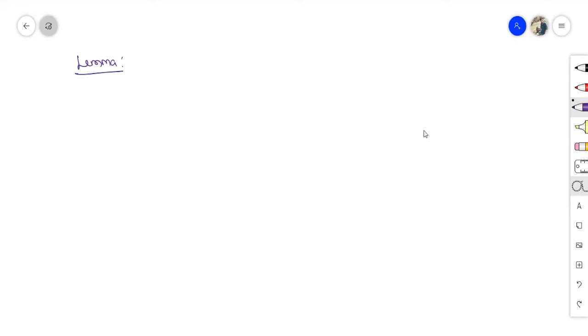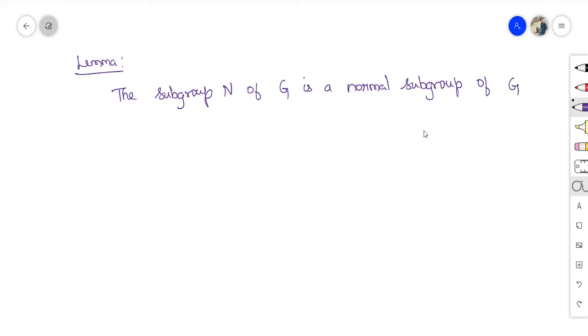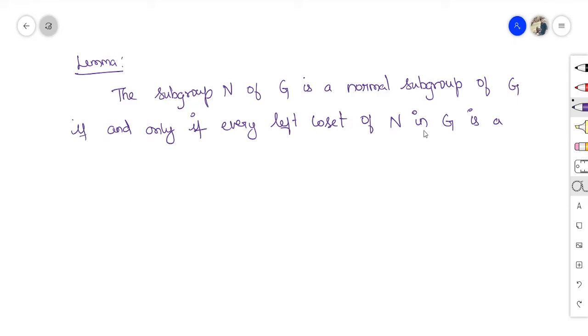Second lemma. The subgroup N of G is a normal subgroup of G if and only if every left coset of N in G is a right coset of N in G.